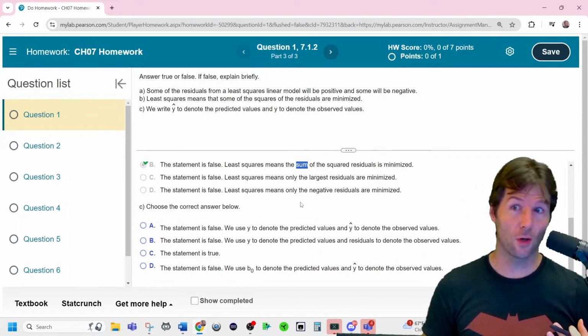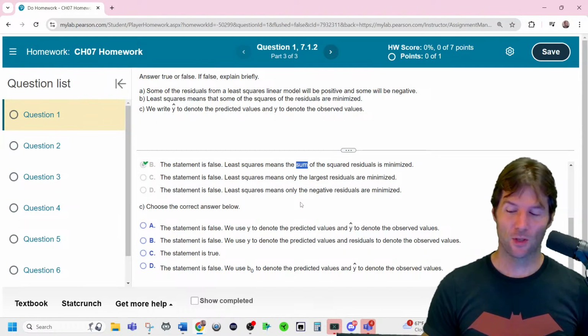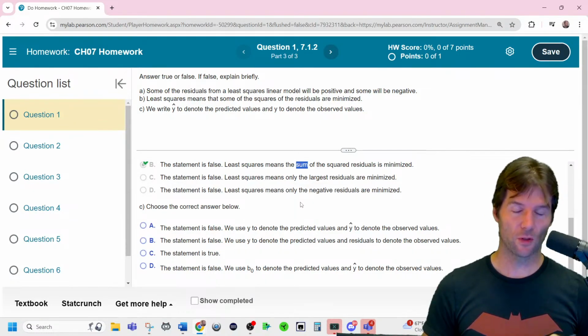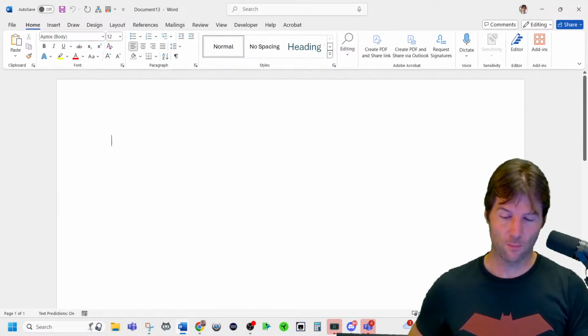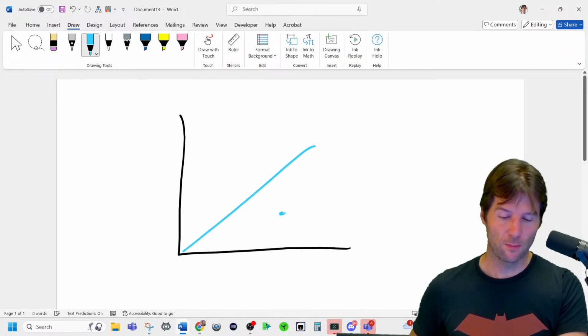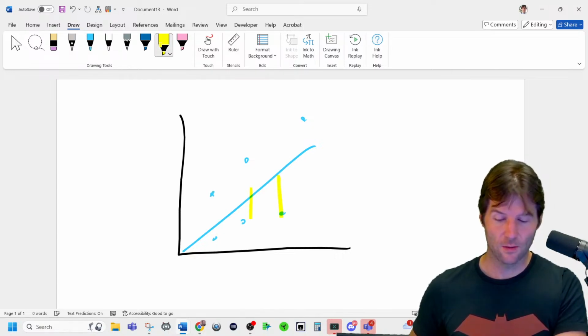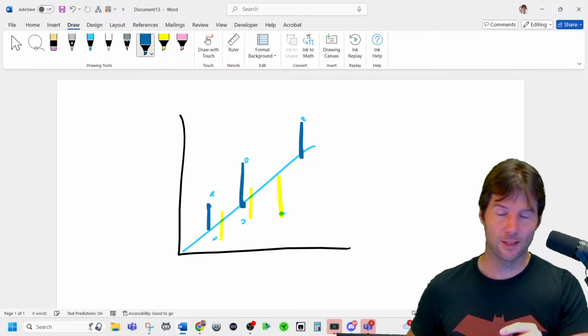Even if the residuals are 0, like in our previous example, if you add up a bunch of zeros, you get 0. So a huge note to take, and often a test question: summing up all the residuals always adds up to 0, and then try to understand it conceptually. That's where you understand it better. If you had a line right here, some of the points would be below the line, some would be above, and the line kind of cuts through the middle, such that when you do residuals, some are negative and some are positive, and the line kind of does the balancing act between them.